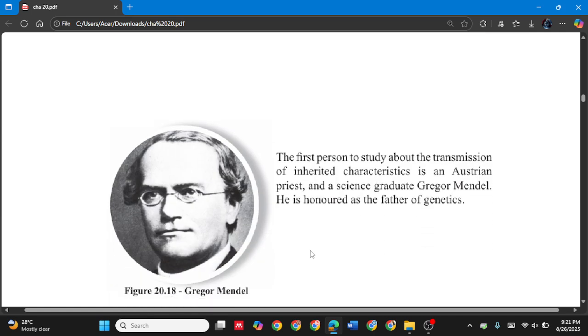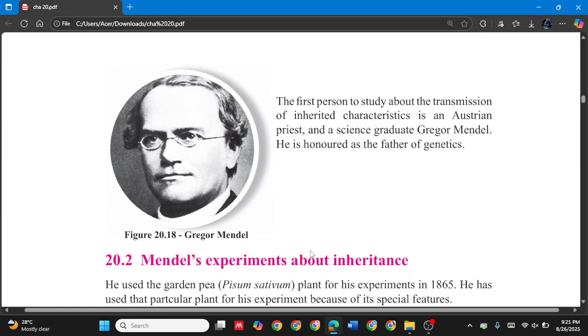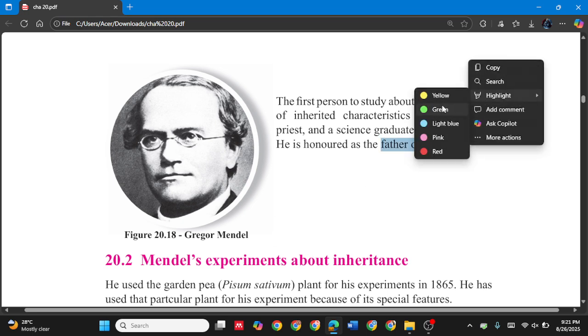Okay, so here we are going to discuss Gregor Mendel and Mendel's experiments. I have told you, I think we've already discussed this, but I am going to tell you again. The first person to study the transmission of inherited characteristics is an Austrian priest and a science graduate, Gregor Mendel. He is honored as the father of genetics. So he is the father of genetics. Highlight it.